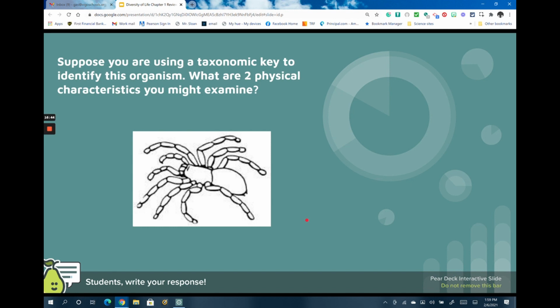Alrighty, so that takes us to the end of the review. All of these questions will be in some format on the test tomorrow that you will take. So hopefully you looked at your answers as we went through this to see what you put. And if you got one wrong, hopefully you know why it was wrong and you can correct that tomorrow on the test.